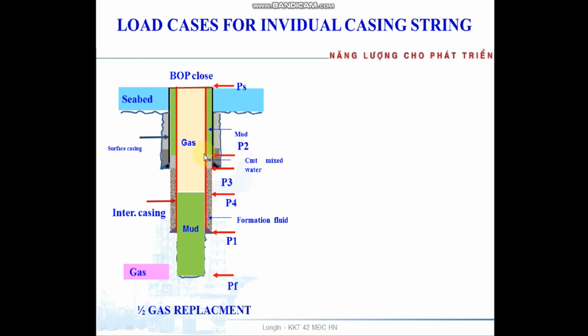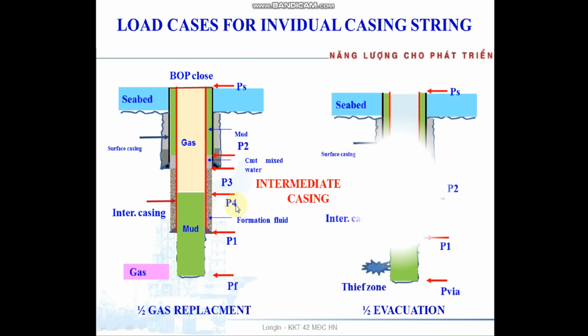Outside we have mud from surface to top of cement, and from top of cement to the shoe we use cement mixed water, and from the shoe we use the formation fluid to calculate the hydraulic.